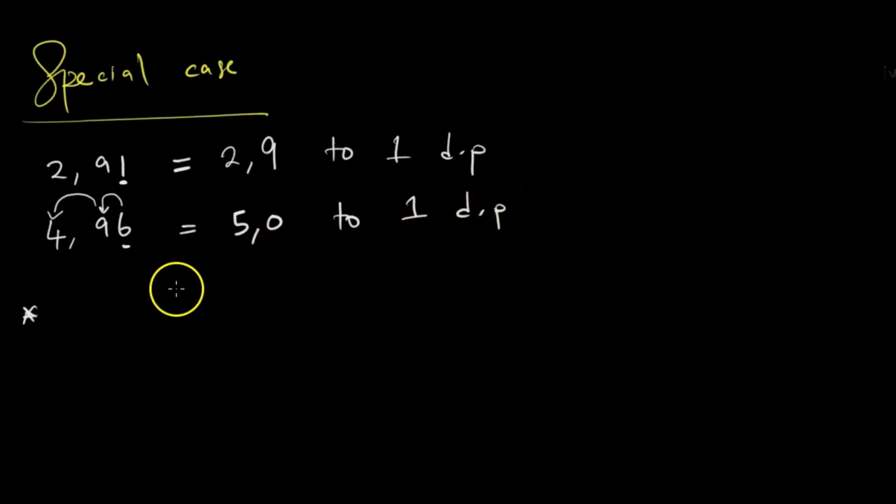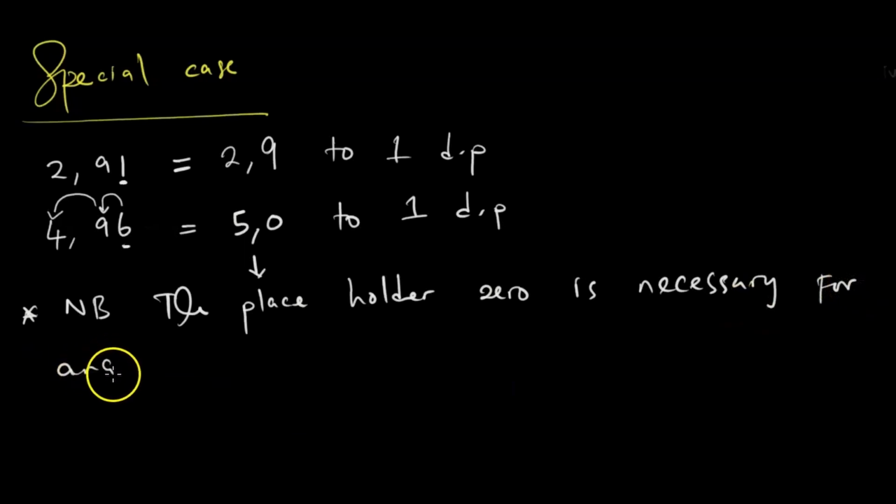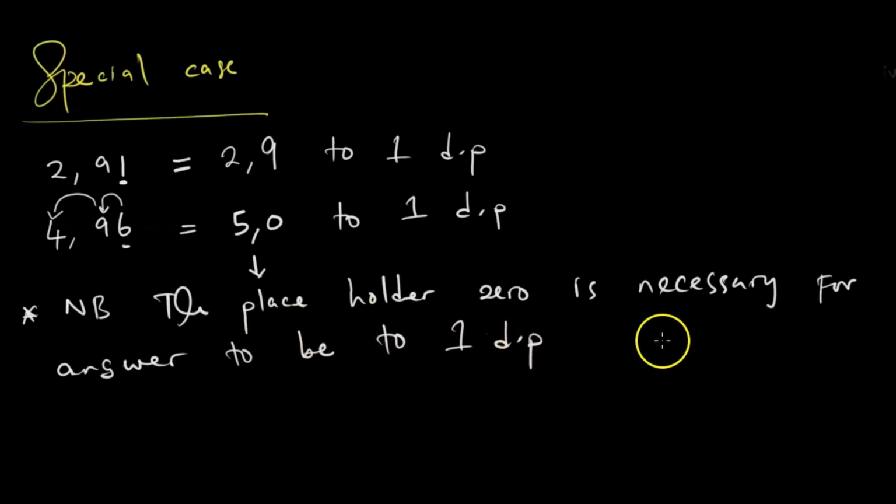But on the answer I have written there is a nota bene. The nota bene says the placeholder 0, that placeholder 0 is necessary for the answer to be to 1 decimal place. That is it.